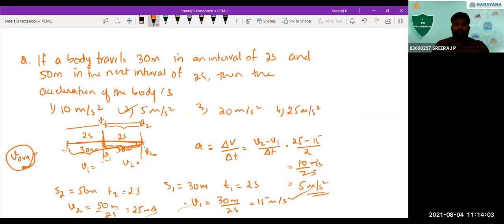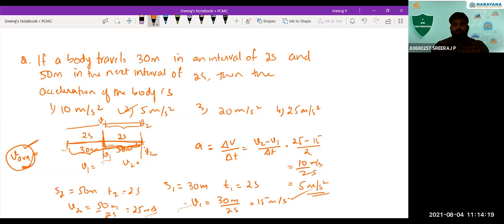If it was constant, if it travels with this constant average velocity, it travels this much displacement. So we can't actually consider the change in velocity in that particular case. So you can't do it by that method.